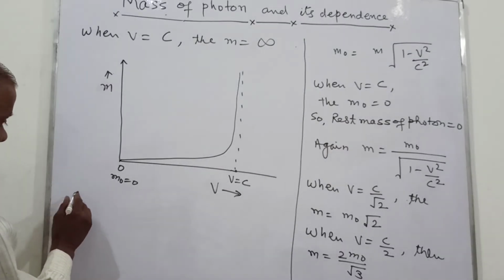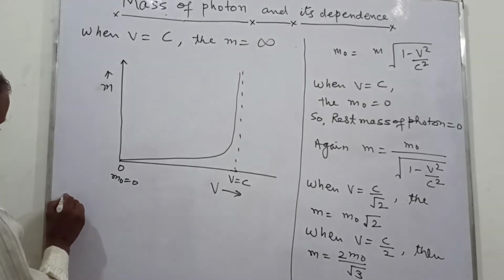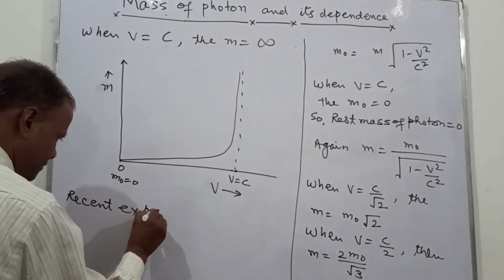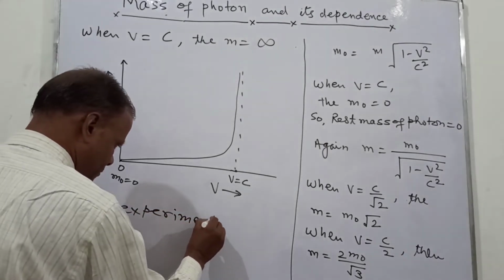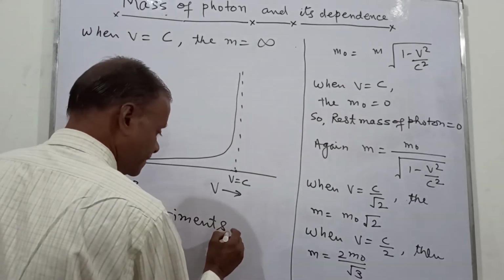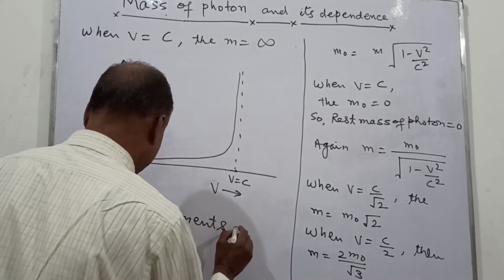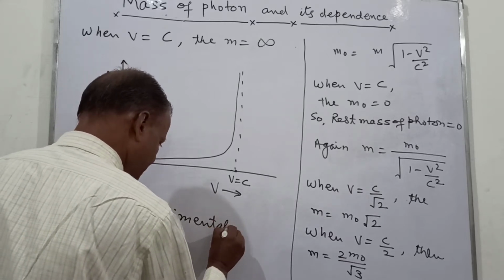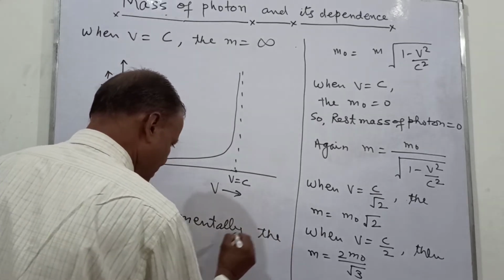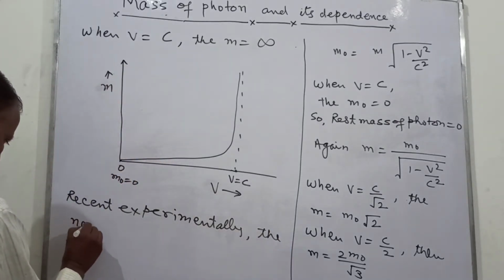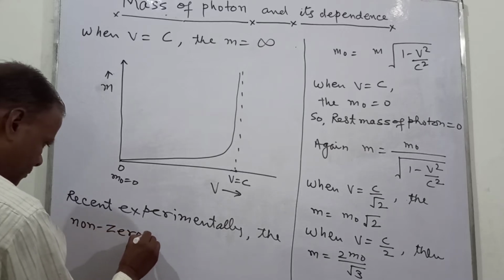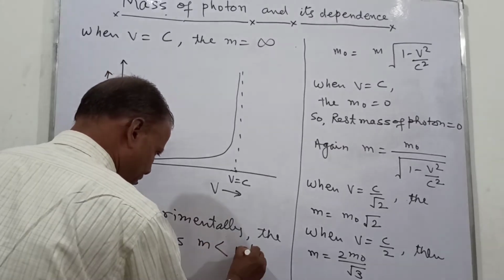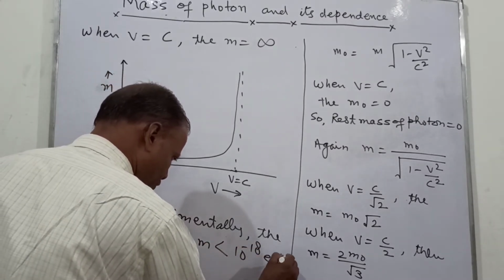Theoretically, recent experiments give the non-zero mass m less than 10 raised to the power minus 18 electron volt per c square.